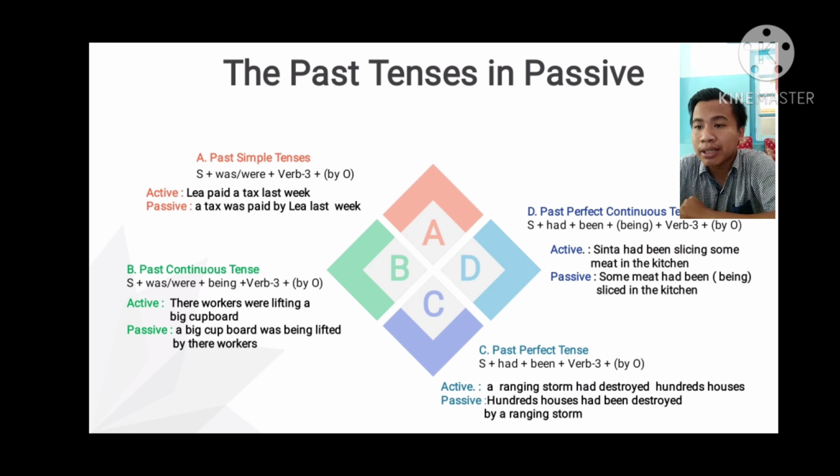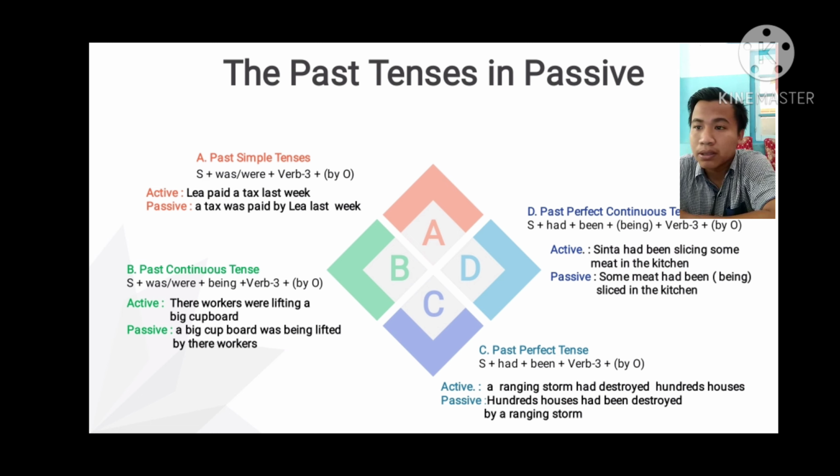And number 3, past perfect tense. The formula: subject plus had plus been plus verb 3 plus object. For example, in active, a rainstorm had destroyed hundreds of houses, and in passive, hundreds of houses had been destroyed by a rainstorm.